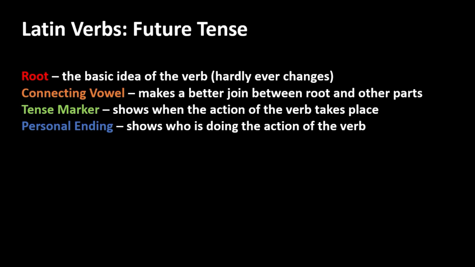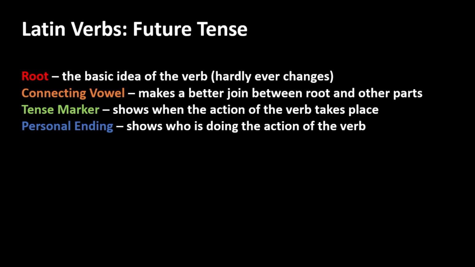With some of the verbs, the future tense is formed as follows. You have the root, which is the basic idea of the verb, and this hardly ever changes. Indeed, in the future tense, it never changes. You have the connecting vowel, and if you have followed the earlier lessons in this course, you will know why this exists. It exists in order to make a nicer join between the root and the other parts of the verb.